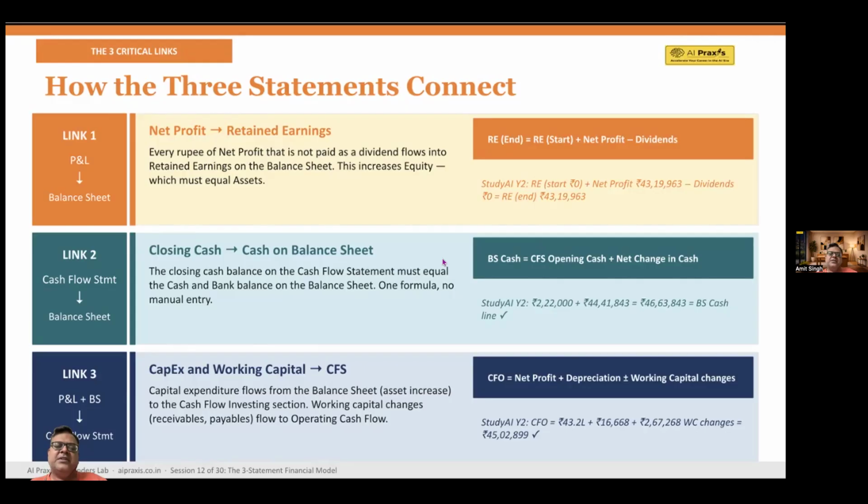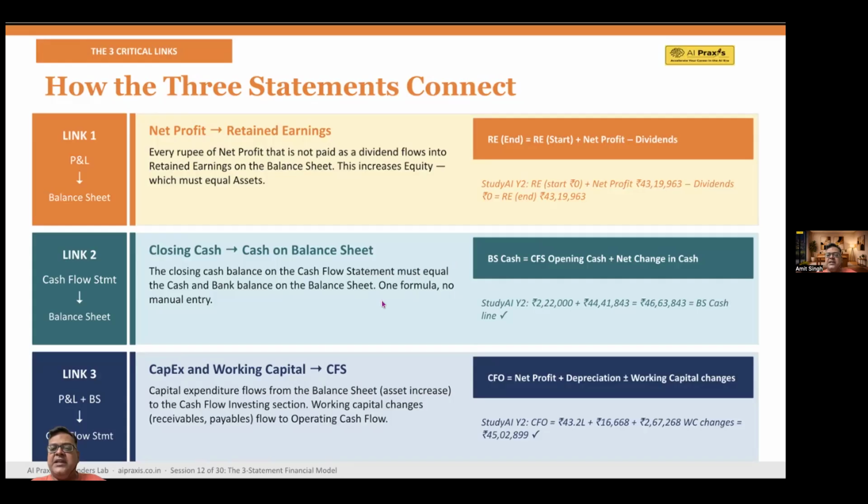Let's take an example. So the opening cash of StudyAI is 2,22,000 rupees, right? So net change in the cash is 44 lakh 41,843. You just need to add these two and you get 46,63,843. This number must exactly match the cash on the balance sheet.